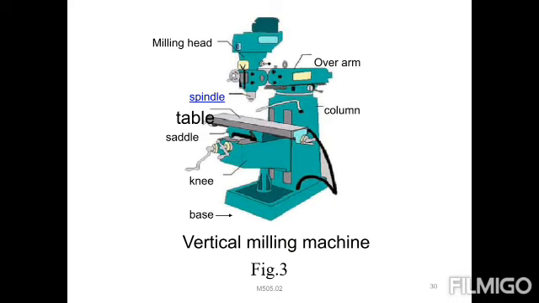Generally in a vertical milling machine, this is the vertical milling machine you can observe. So first one is the base, second one is the knee, next one is the table, right? Saddle above the table, and next the milling head spindle will be provided. Next one is the overarm, which supports the cutting tool or heads. Next one, the column, is the total entire support for that, right? The table will be moved in three directions, longitudinal, cross and vertical, right? So this is the operation.